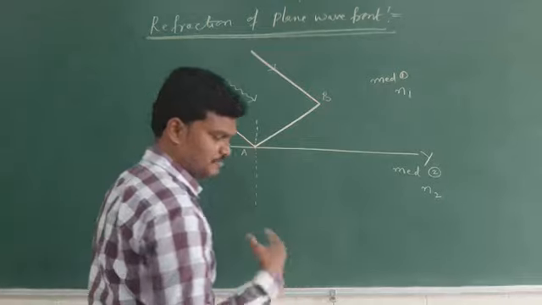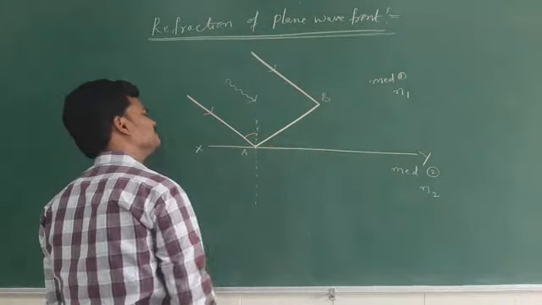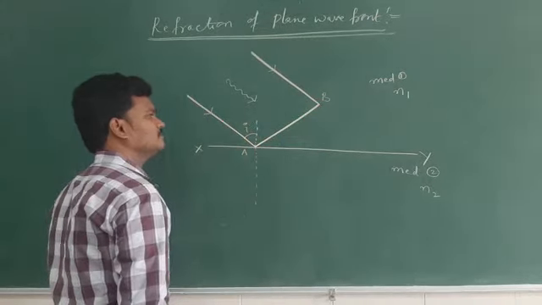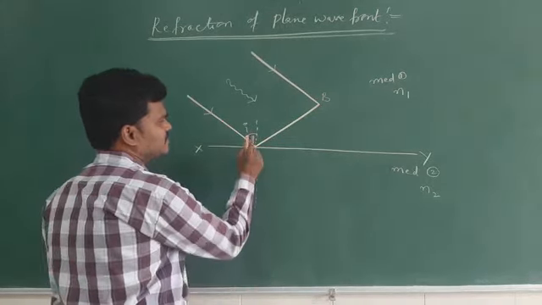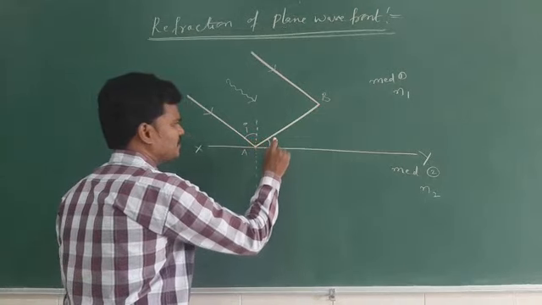Try to follow along with me. Draw the normal. What is this? Angle of incidence. This is i, this is 90 minus i, this is also the angle of incidence. Use geometry correctly now.